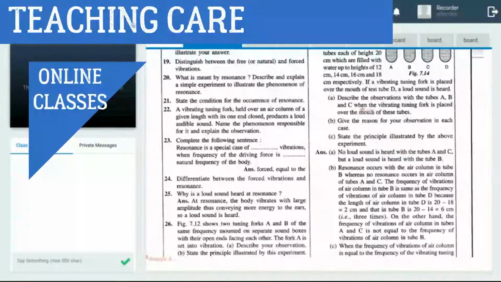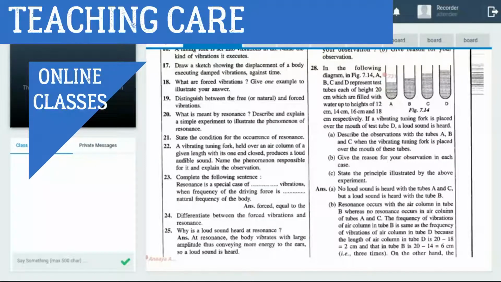In this, you will see that loud sound is not in tubes A and C. Because we know that less length of the air column means more frequency, only D produces resonance, and A is the least, because A has the longer air column.